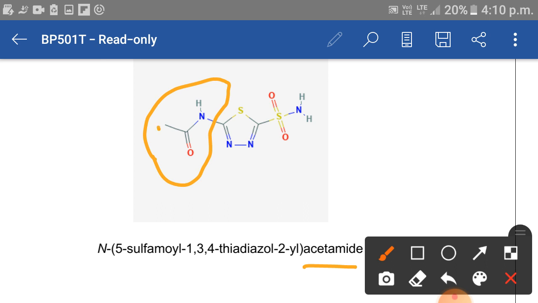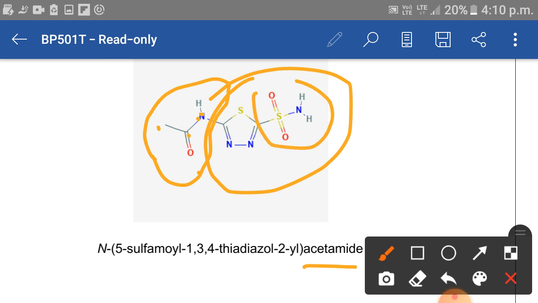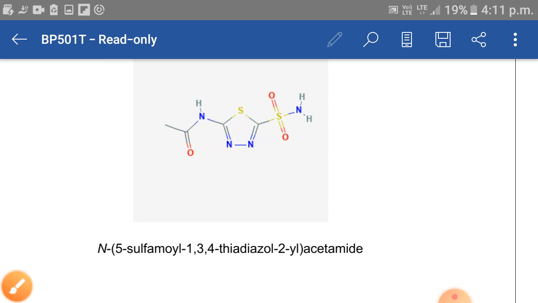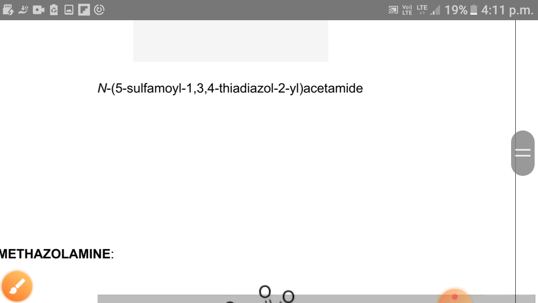Acetamide means CH3CONH, and at N position this group is attached, that is 5-sulfamoyl 1,3,4 thiadiazole. Thia for sulfur and azole for the 2 nitrogens, so thiadiazole, and it is itself attached from the second position, therefore 2-yl. Okay, this is the structure of acetazolamide.